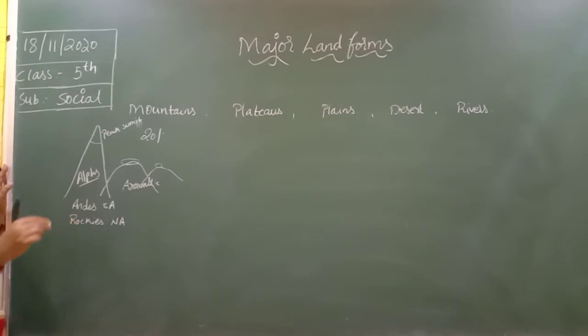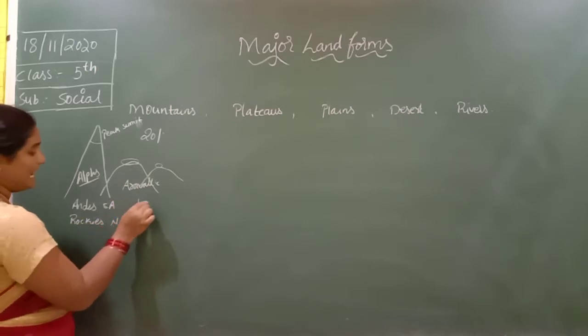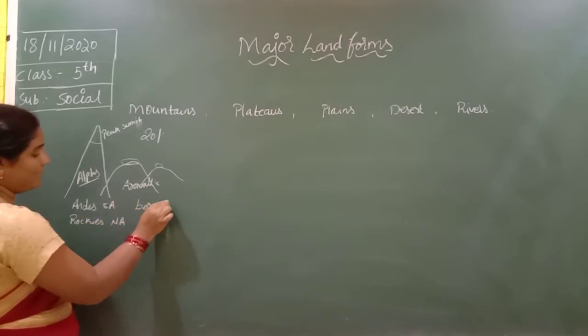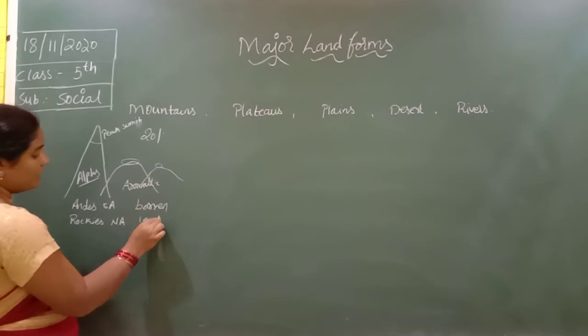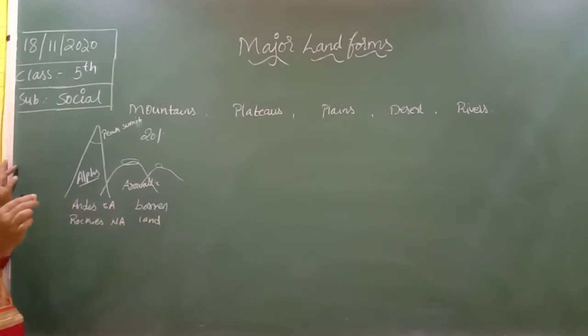So mountains act as barriers. They protect us from the strong winds and the rains. Some of the mountains are rich in minerals.